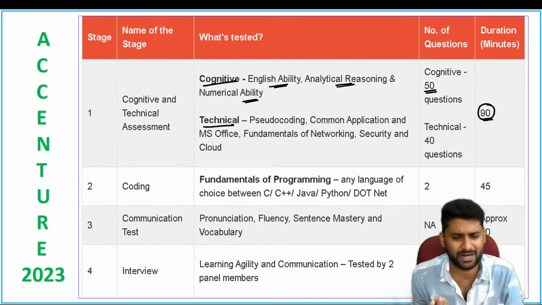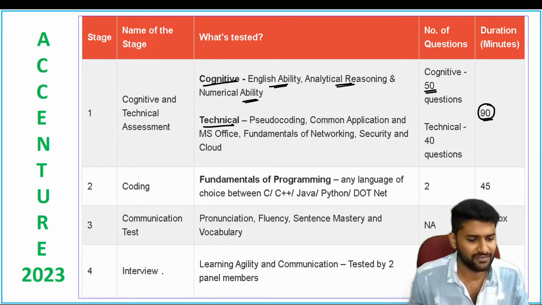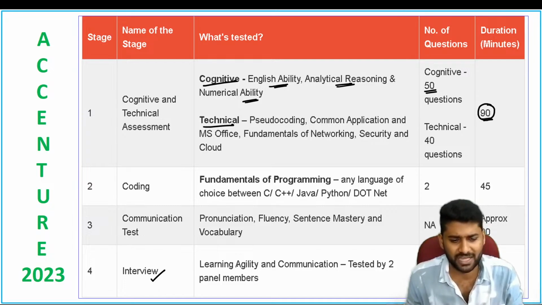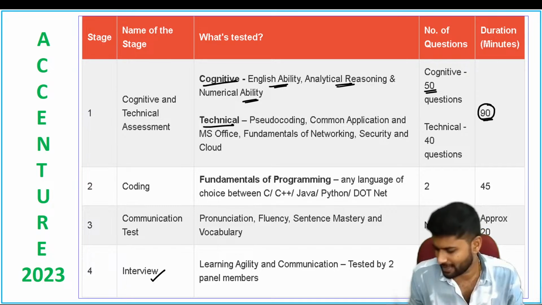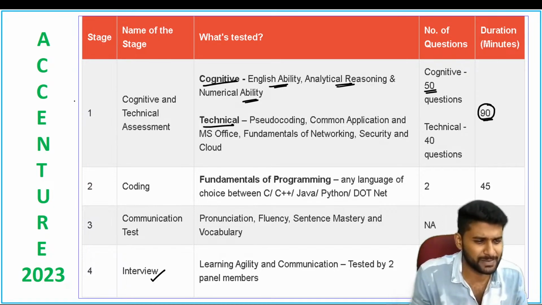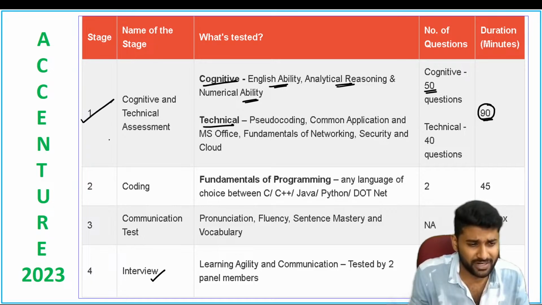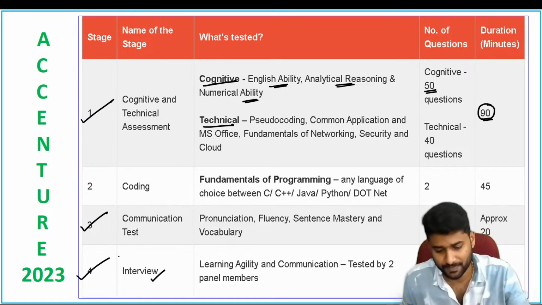It's approximately a 20-minute examination. Finally, there is an interview, based on learning ability and communication, conducted by a panel of members. We are not sure of the number, but there is a panel. So you have to clear your written test, your communication test, and finally the interview.